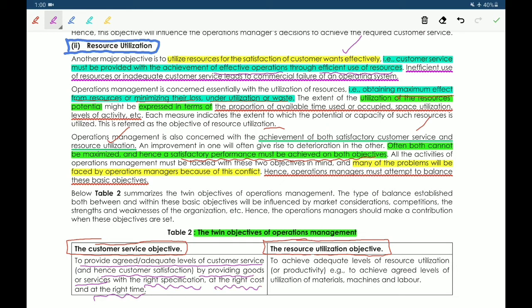The resource utilization objective is to achieve adequate levels of resource utilization or productivity, for example agreed levels of utilization of materials, machines and labor.